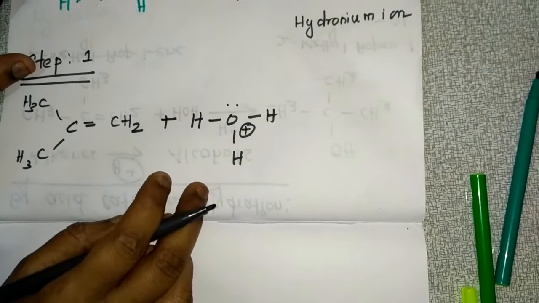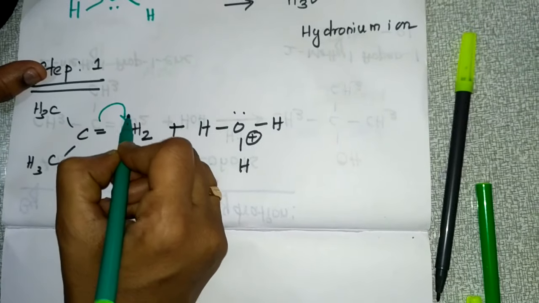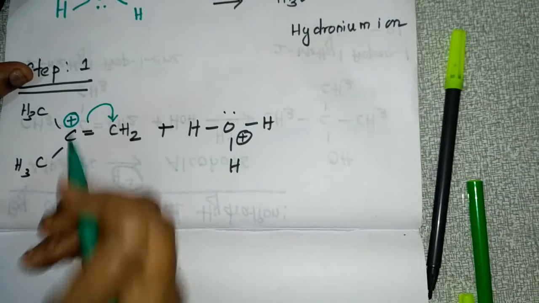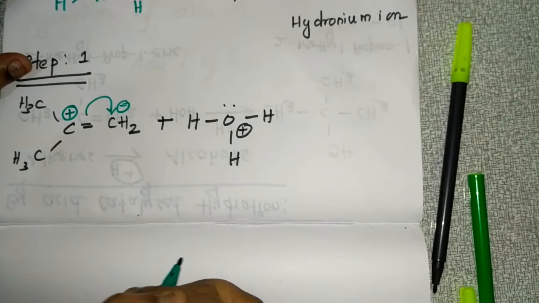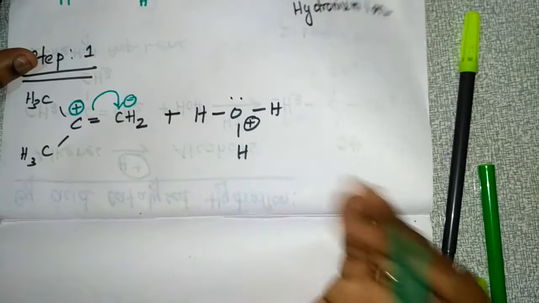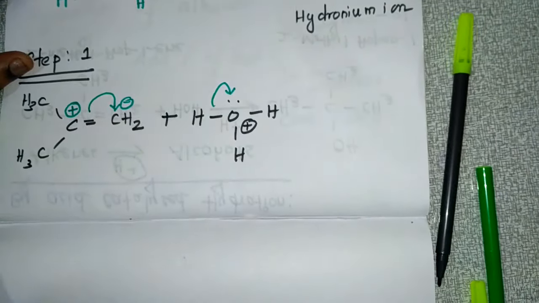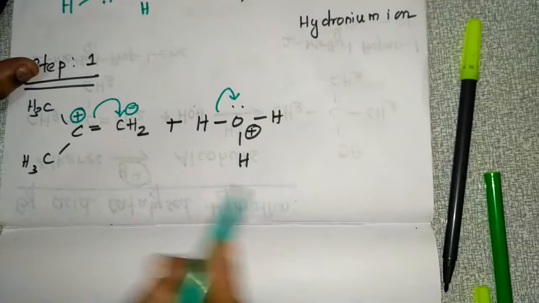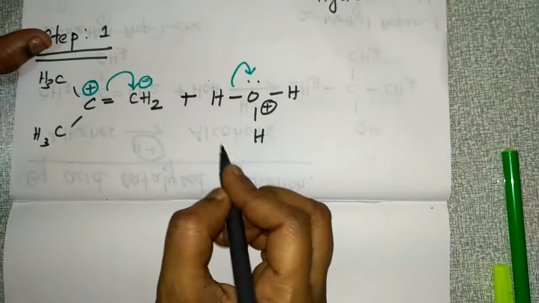And then what happens here? There is a transfer of electrons from here to here, and this carbon will become positively charged and this carbon will become negatively charged. Here also this oxygen is positive, which is not stable. So this oxygen will take the shared pair of electrons towards itself and this will become positive, you know very well. And after the transfer of electrons, what happens?